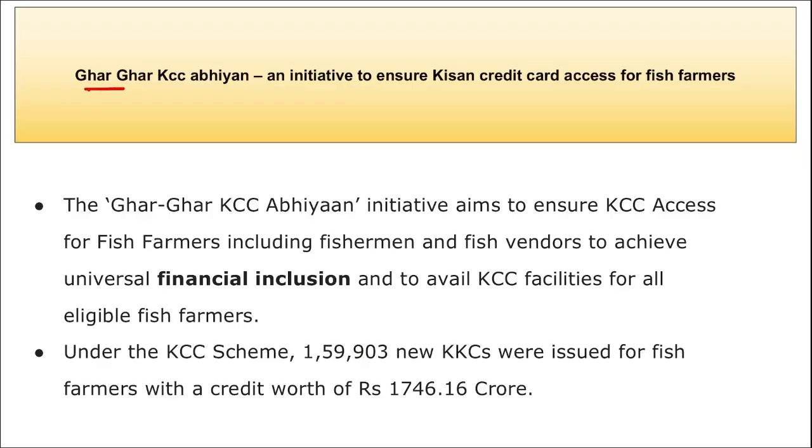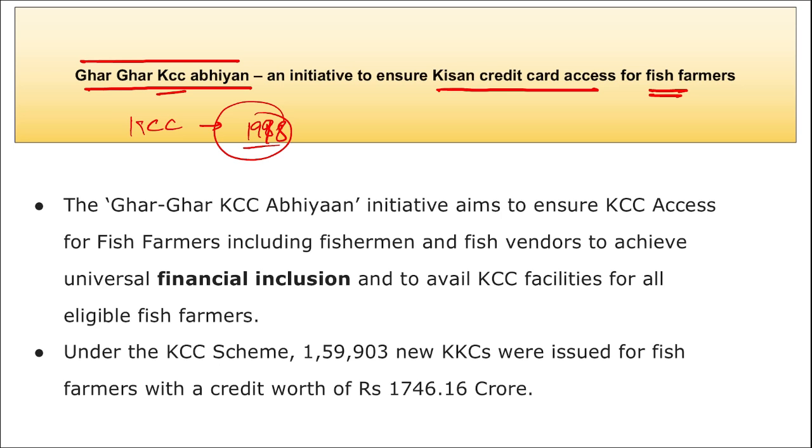Next, remember Ghar Ghar KCC Abhiyan. What is KCC? Kisan Credit Card. Remember, recently an initiative, Ghar Ghar KCC Abhiyan, was launched to ensure Kisan Credit Card access for fish farmers. The Kisan Credit Card scheme was launched in 1998 to avail loan facilities for farmers for their cultivation and other related needs.